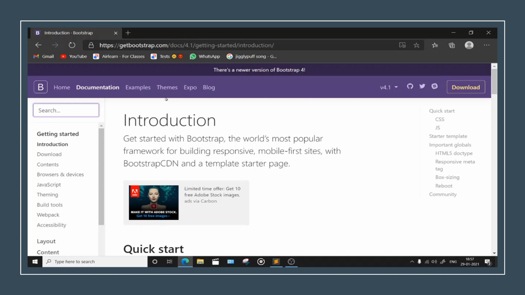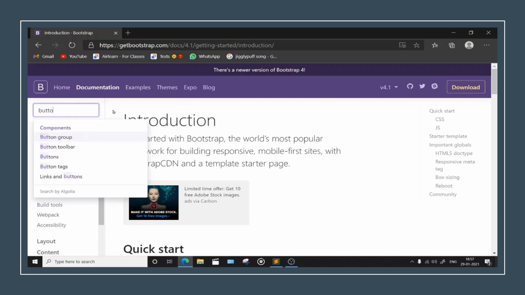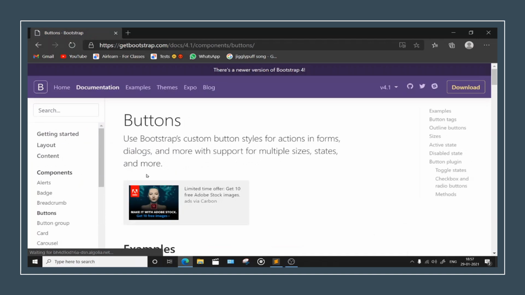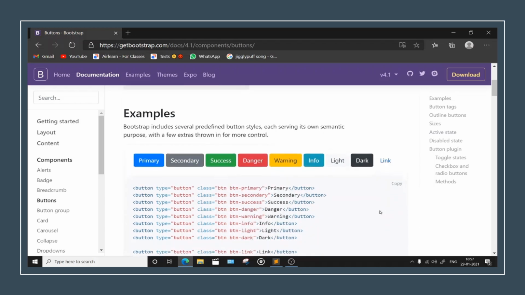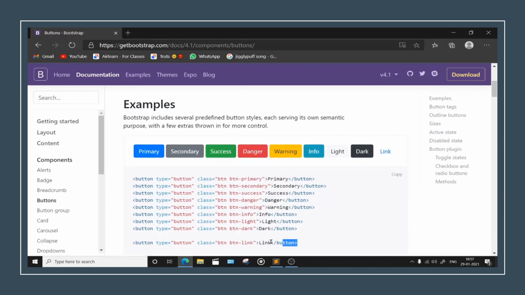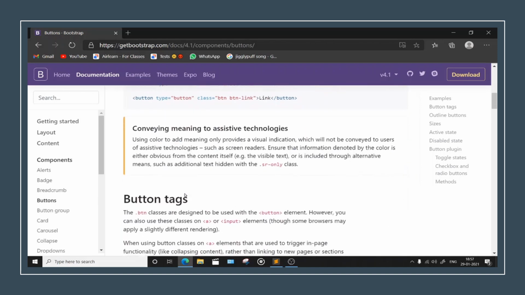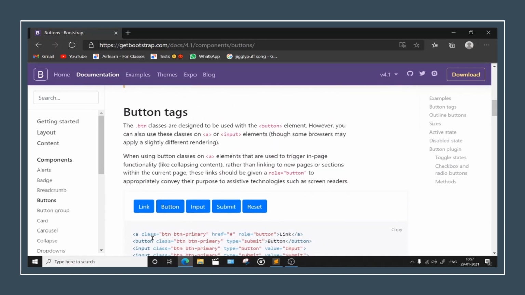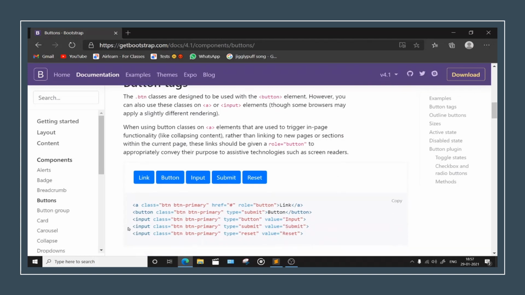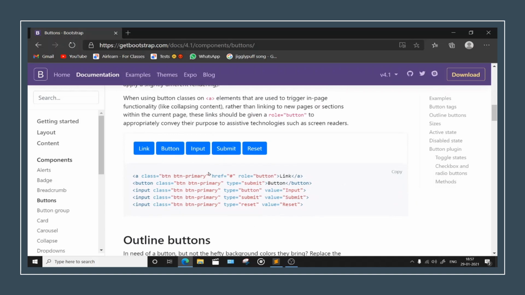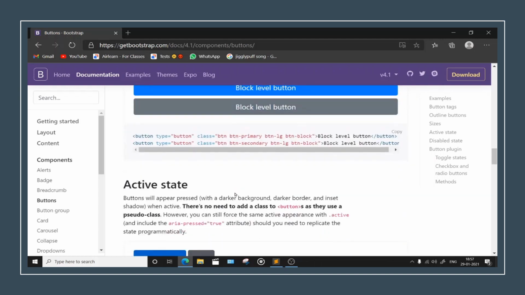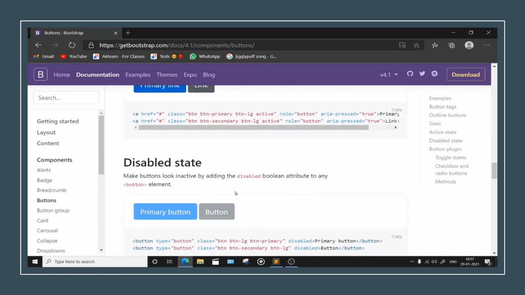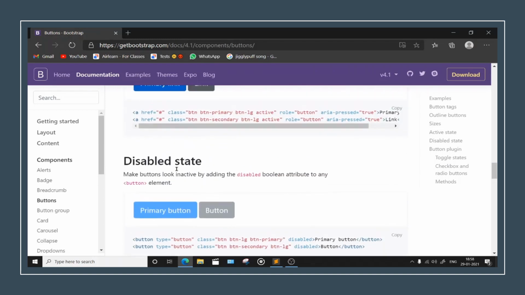Okay. So now let me just take you to some place like buttons. Alright. So here is buttons. And see here primary, secondary, success, danger. You can just check it out all this. I just want you all to check these all out. Fine. So you know this now. It's input and so on, right? So you all know this now. I'm pretty much sure. All right, outline, button, size.